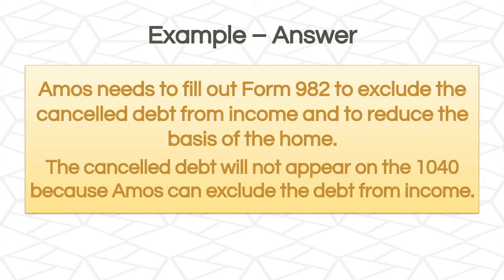Amos needs to fill out Form 982 to exclude the canceled debt from income and to reduce the basis of the home. The canceled debt will not appear on the 1040 because Amos can exclude the debt from income. So because Amos is remaining in the home, he'll actually lower the basis of the home by the amount of canceled debt.